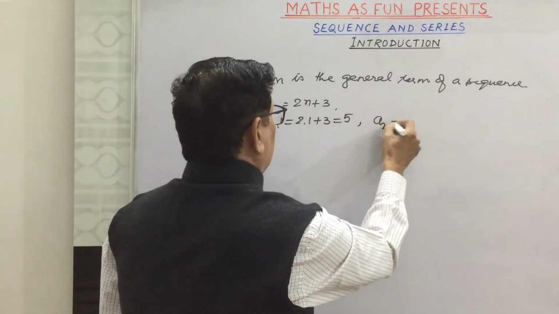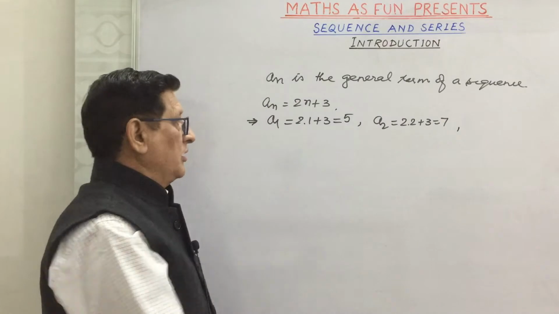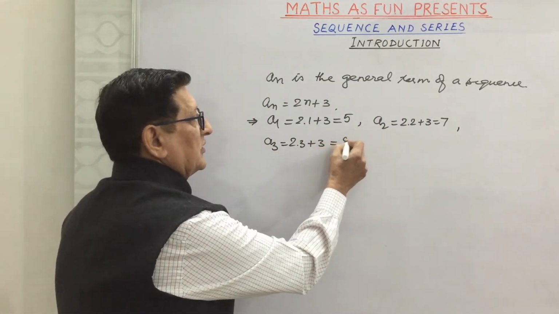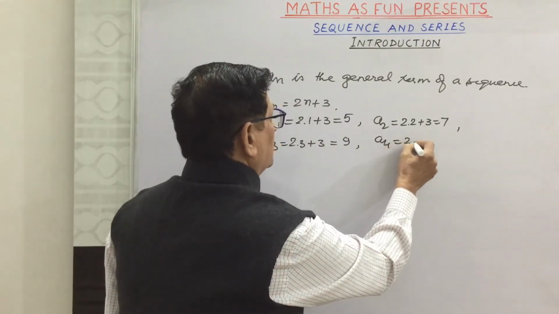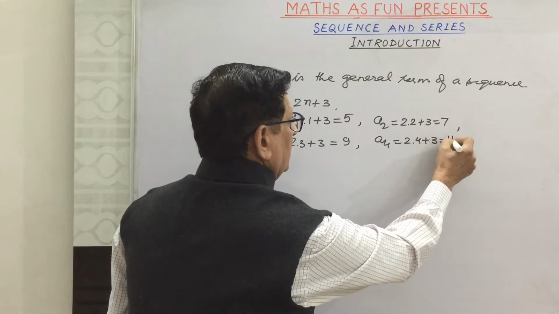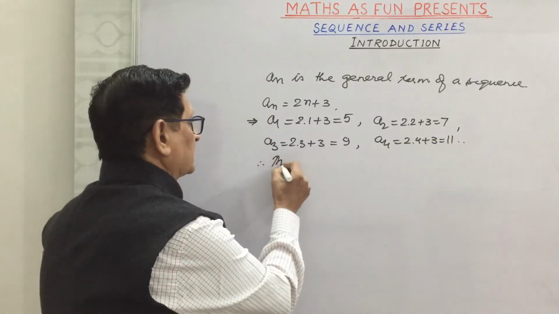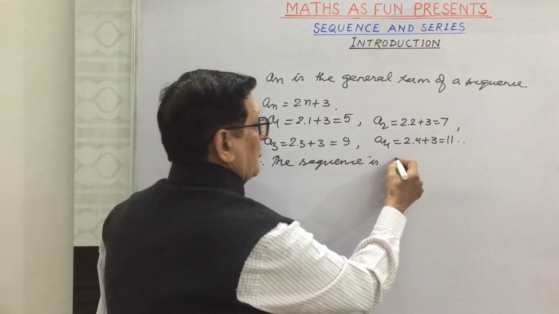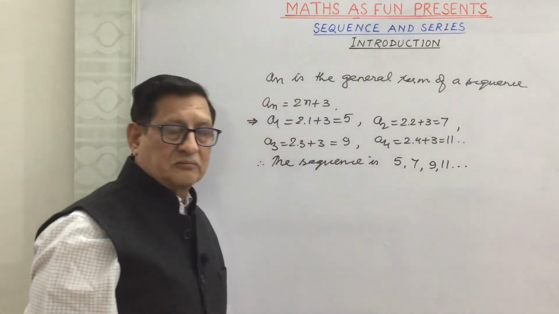A2 will be equal to 2 into 2 plus 3, that is 7. A3 will be 2 into 3 plus 3, that is 9. A4 is 2 into 4 plus 3, that is 11. And therefore, we can write the sequence is 5, 7, 9, 11 and so on.